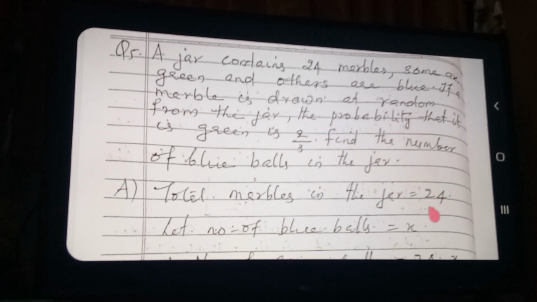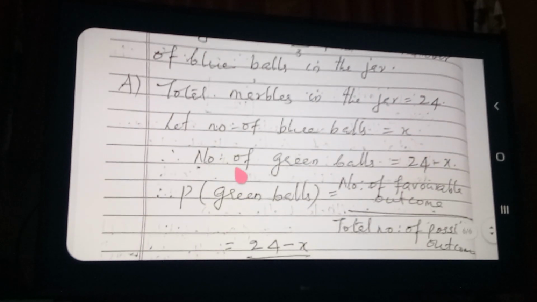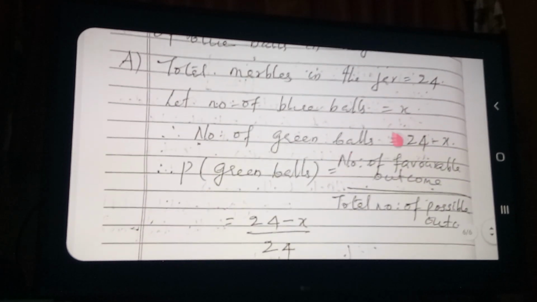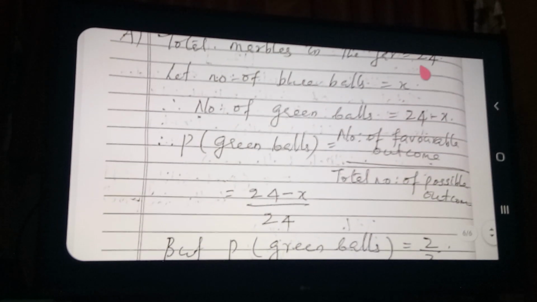Total number of marbles in the jar is 24. We do not know how many are blue. So what are we taking? Let the number of blue balls be equal to x. Therefore, what will be the number of green balls? 24 minus x.